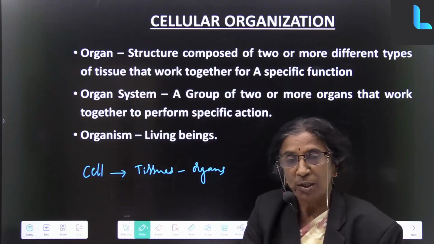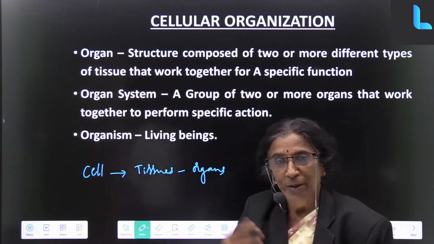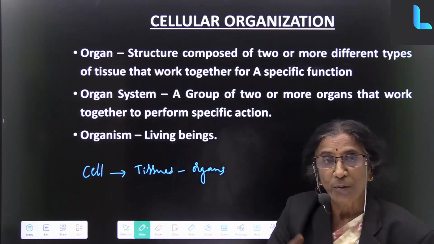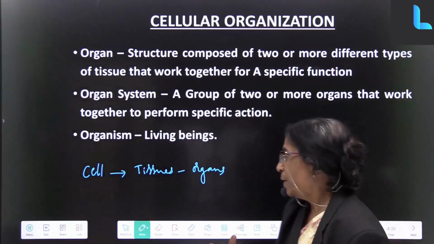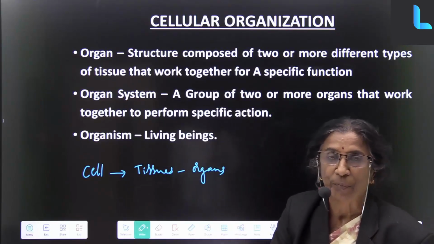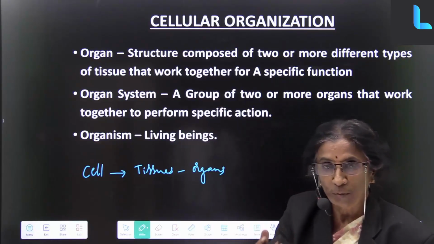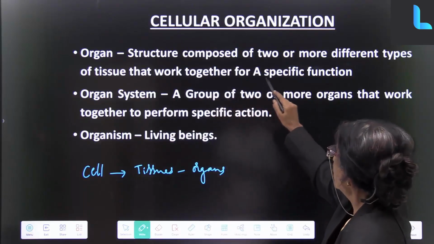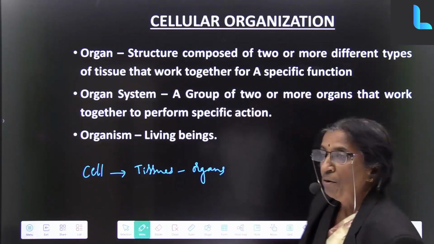Suppose you have seen that blood is also there, which is found in all the body parts. So you have nerves, you have bones. So all these are different tissues which make the organ. Hand is an organ, that organ which has got 5 different tissues. So an organ is a structure composed of 2 or more different types of tissues that work together for a special function.